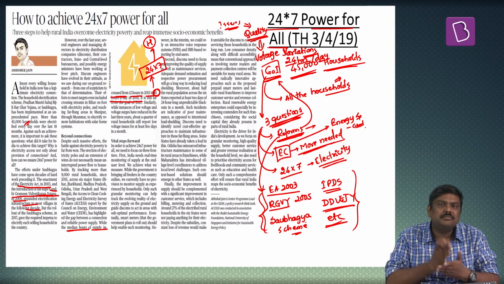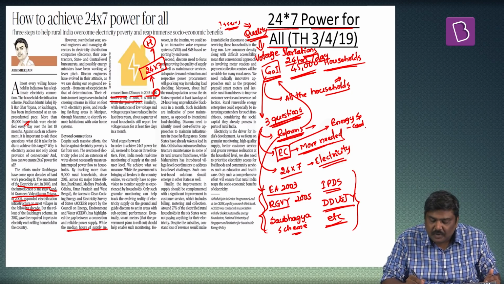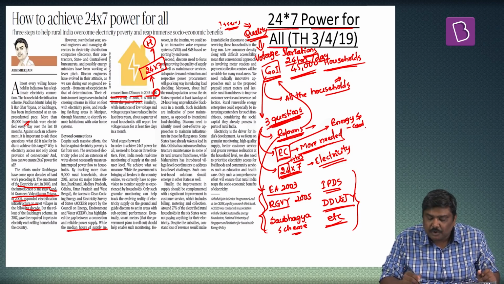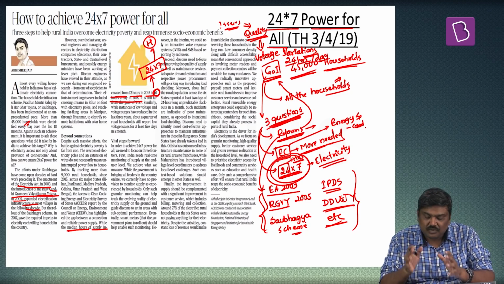Government of India should implement more reforms so as to ensure that every household will be provided with 24 hours of electricity every day. So that is the answer to the second question. The third question is what should be done by Government of India so as to ensure there is a 24/7 electricity supply to these particular households.